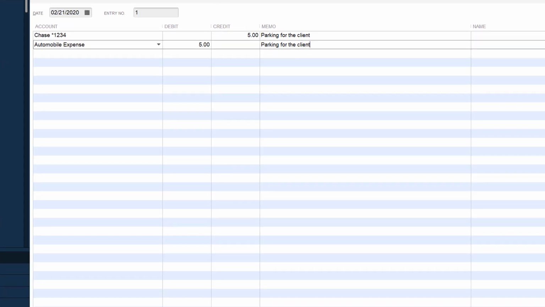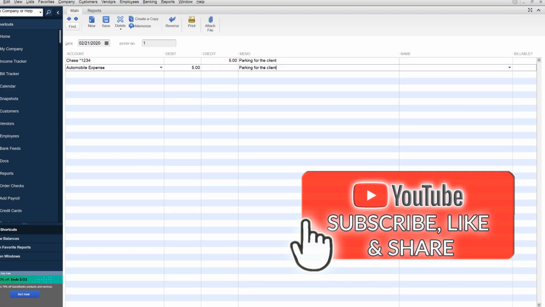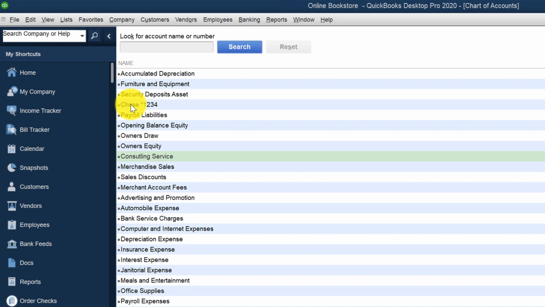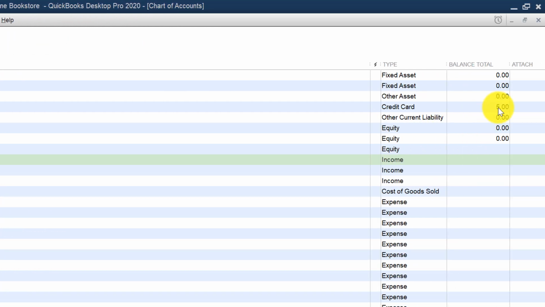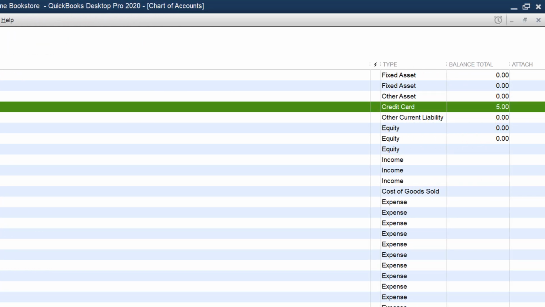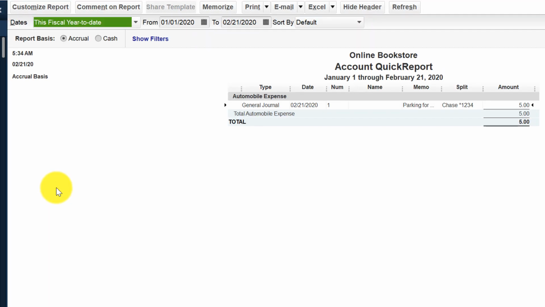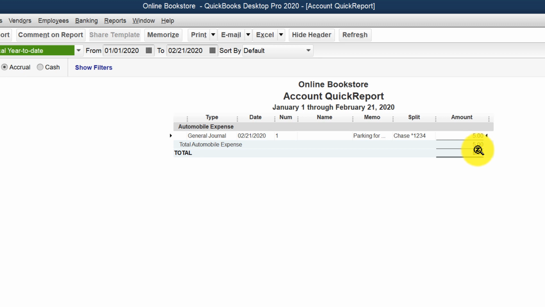And once you're done, you click Save. You either can save and close or save and new. In my case, I'm going to click Save and Close. And here you see that the entry from the Chase credit card was added as a $5 amount on the credit card. And it also should be reflected in automobile expenses account. And we see entry here in amount of $5.